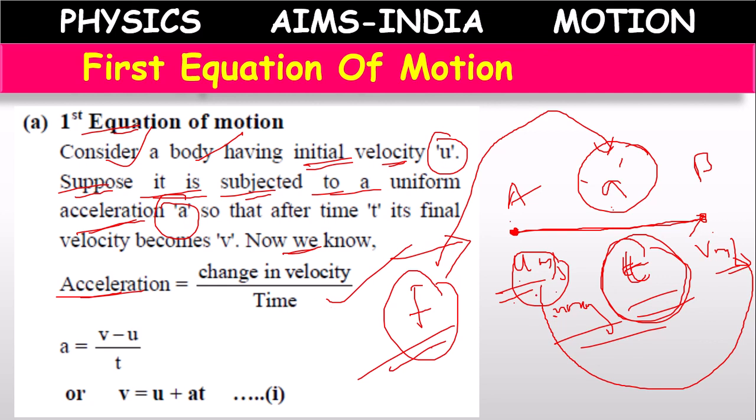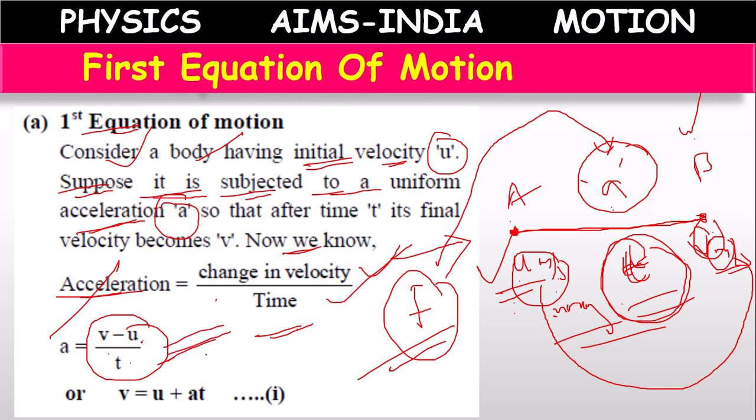What is the change in velocity? Initially it was u at A, finally it was v when it went to position B. So change of velocity is v minus u, in how much time? t time. So acceleration a equals (v minus u) by t. This formula we can write by the definition of acceleration. Now if t goes towards the LHS, it will multiply: at equals v minus u.